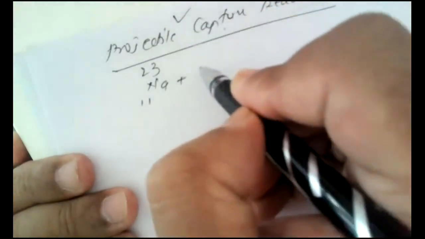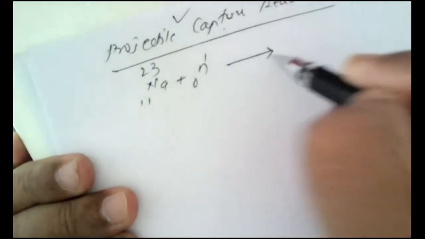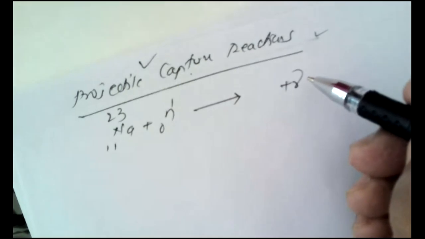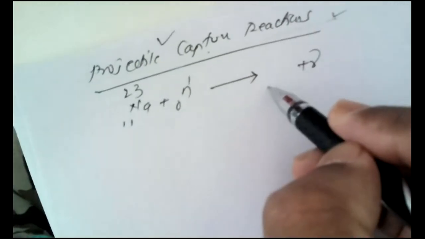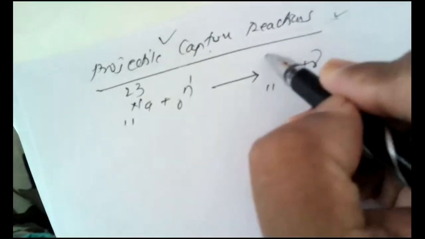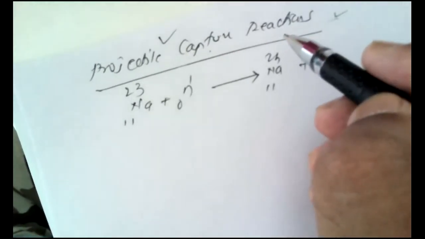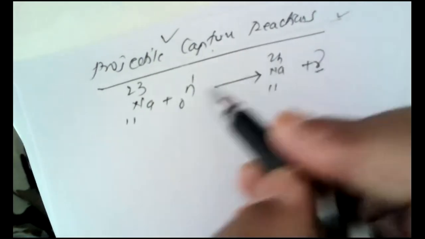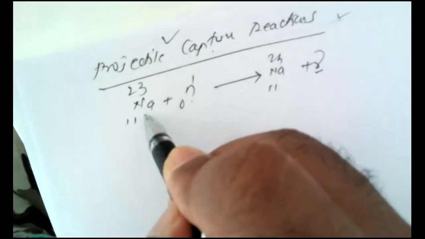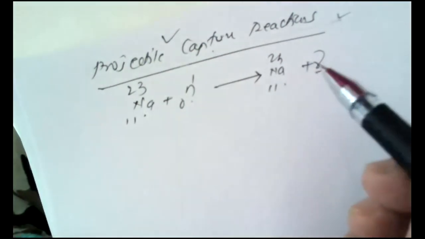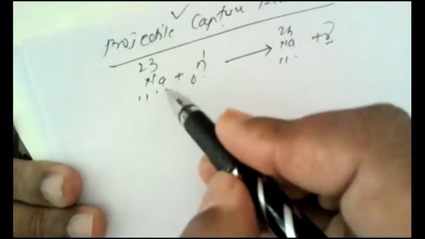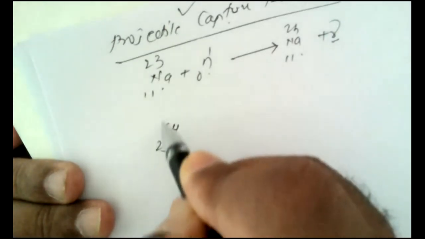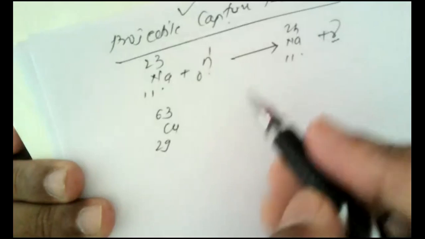Here, if neutrons are used as projectiles and the reaction is carried out, gamma radiations are ejected. Now the rest of the product is very simple: 11 as it is, 23 plus 1 is 24. Another isotope of sodium is formed. So here only gamma particles are ejected. So the projectile is captured by the host nucleus, and a new isotope of the target nucleus is obtained.